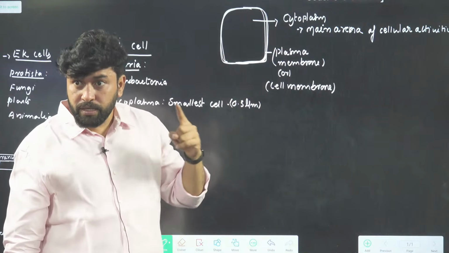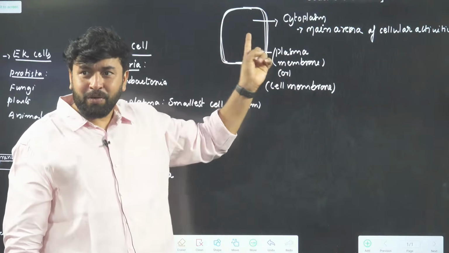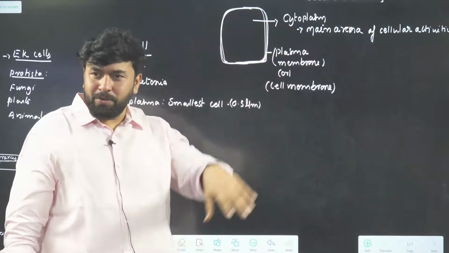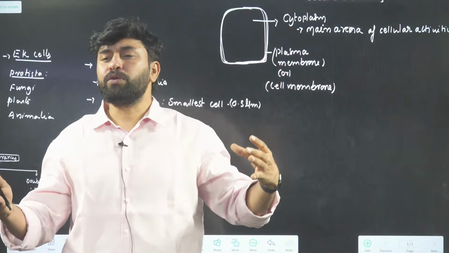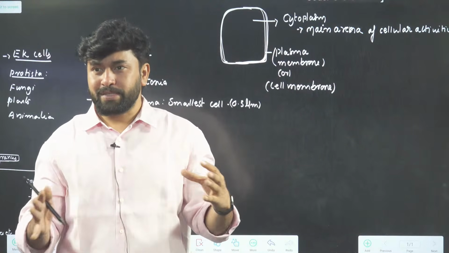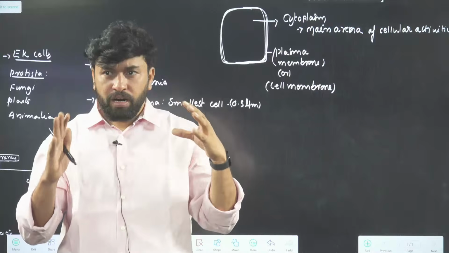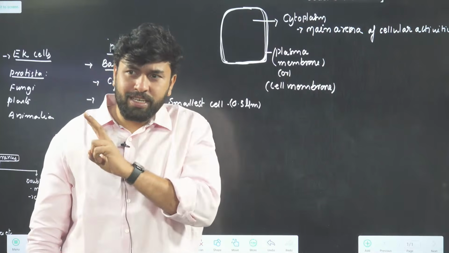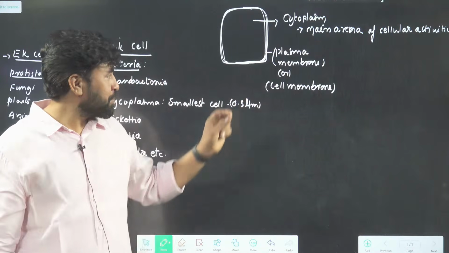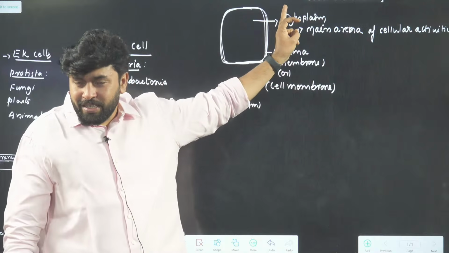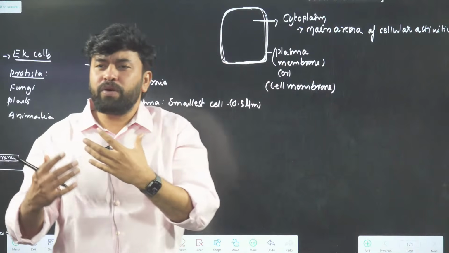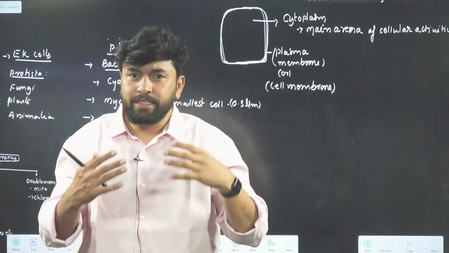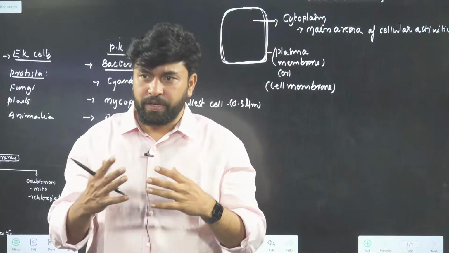I wanted to kill a cell. Cell is living, be careful. I wanted to kill a cell. What I have to do? Break its plasma membrane. Cell will die due to leakage of cytoplasm. Like that, all cells will have two things in common. One is plasma membrane, another one is cytoplasm. Remaining all are developed depending upon the requirement of a cell while it is modifying into different forms.